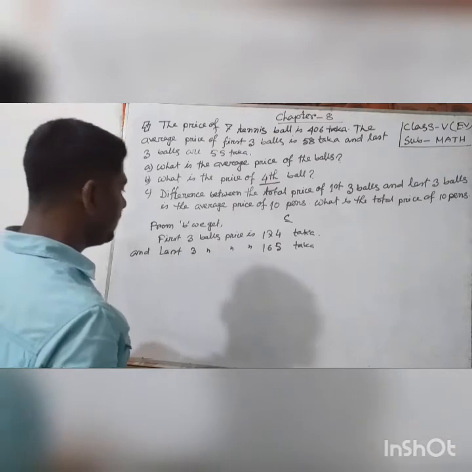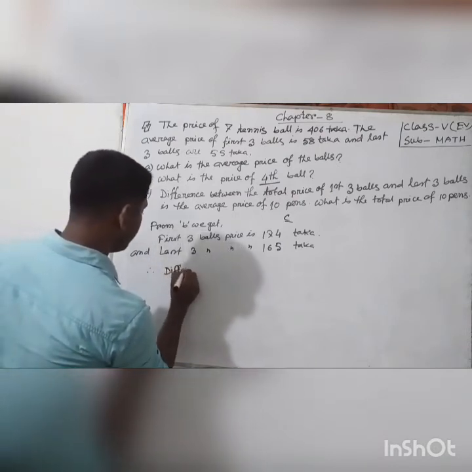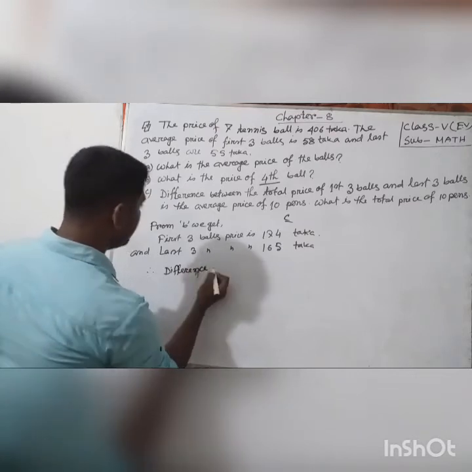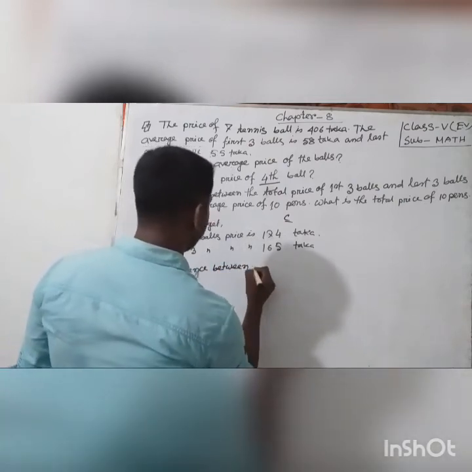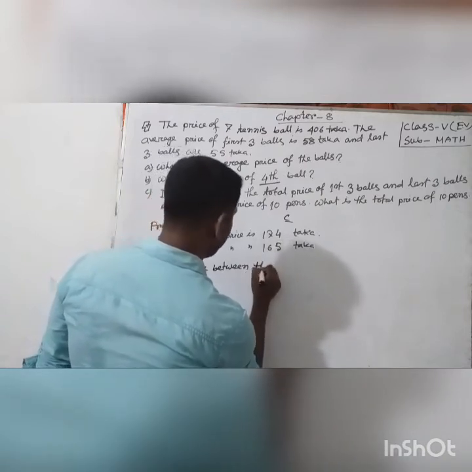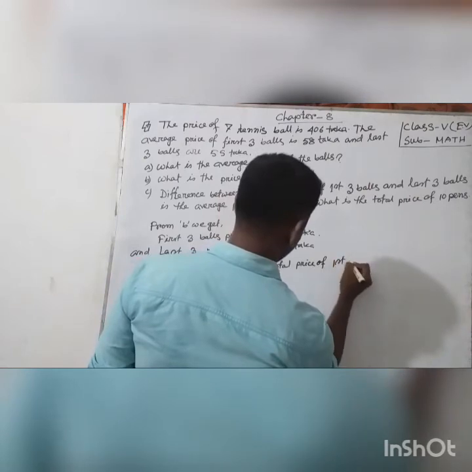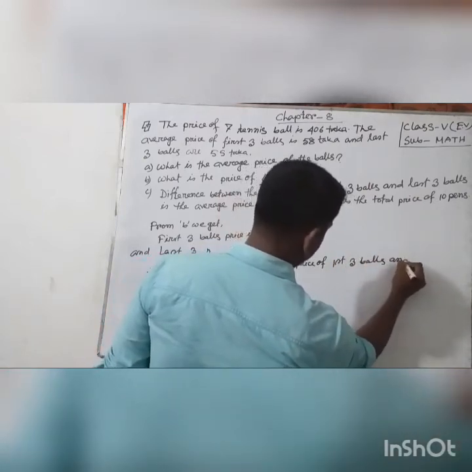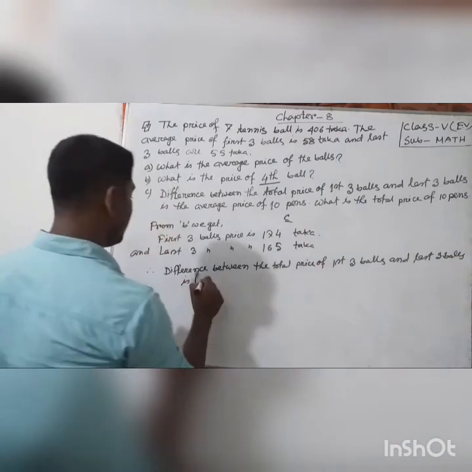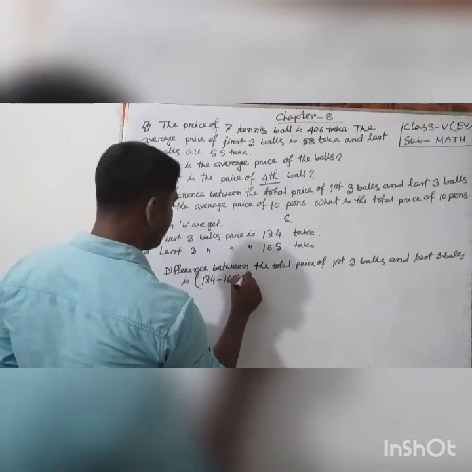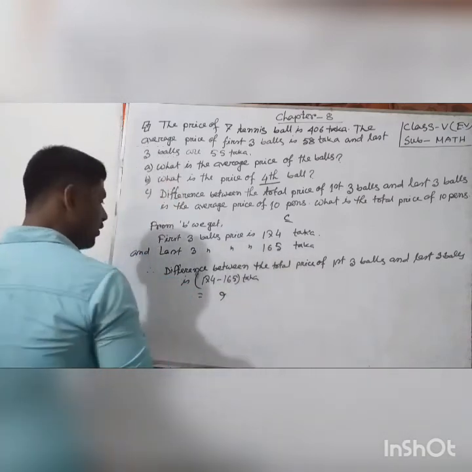So the difference between the total price of the first 3 balls and the last 3 balls is 174 minus 165 taka, or 9 taka.